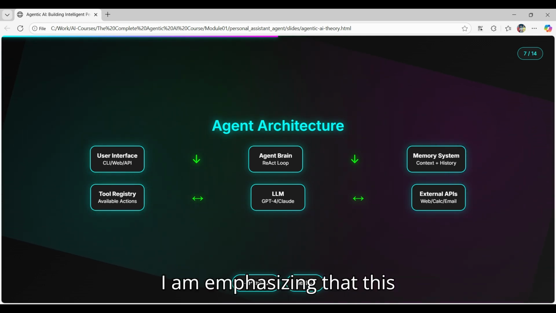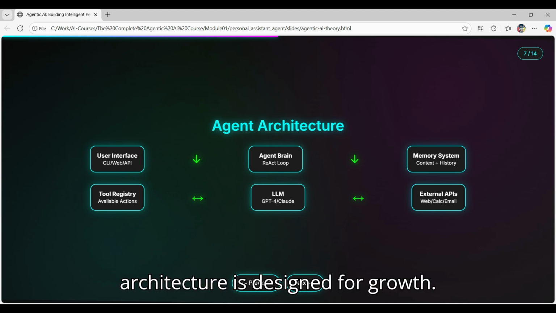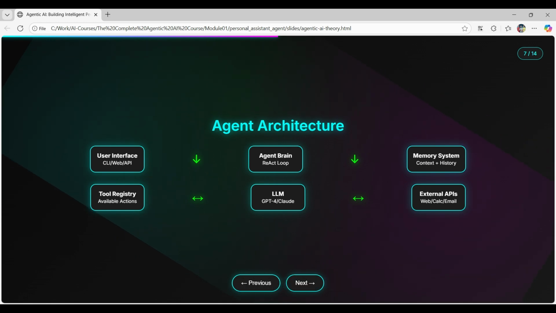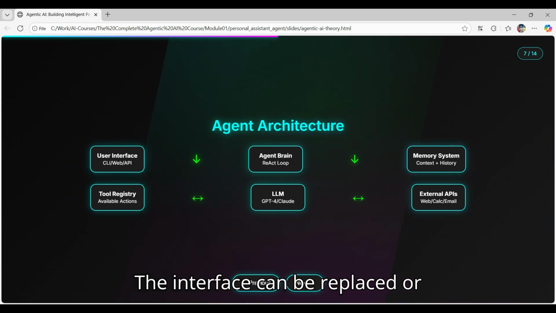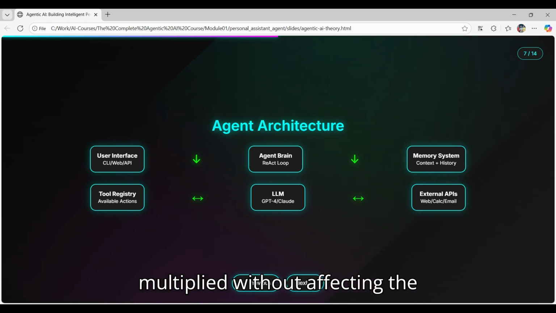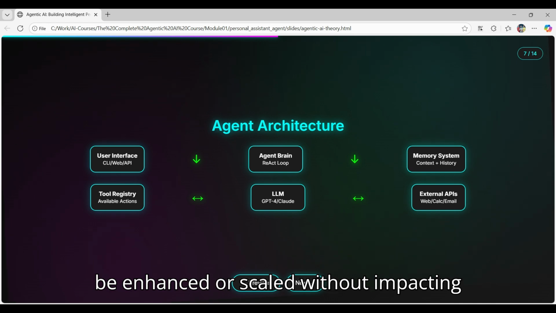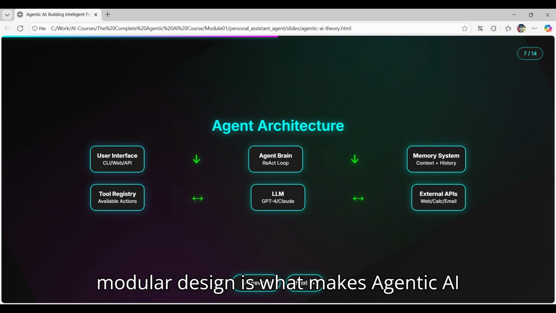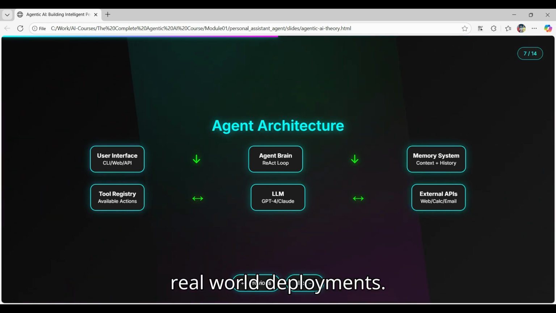I am emphasizing that this architecture is designed for growth. New tools can be added to the registry without changing the core brain logic. The interface can be replaced or multiplied without affecting the reasoning engine. The memory system can be enhanced or scaled without impacting tool functionality. This modular design is what makes agentic AI systems practical and maintainable in real world deployments.